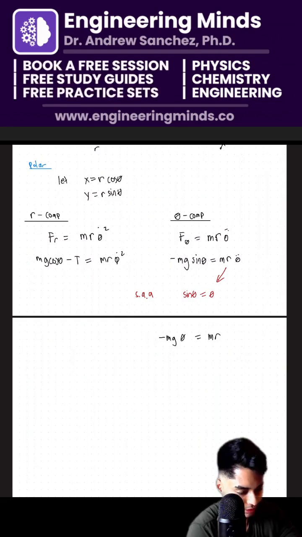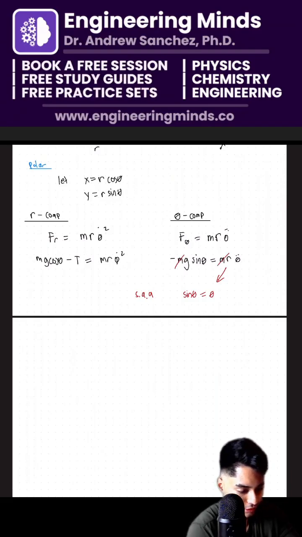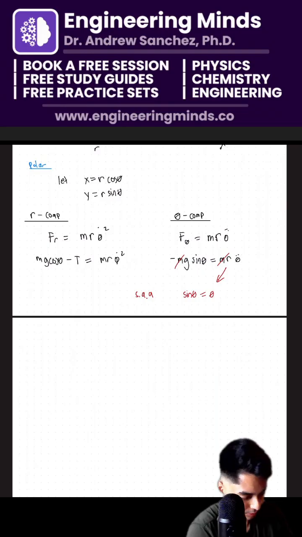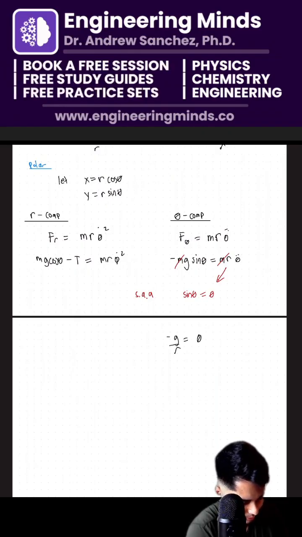We can basically cancel out one of those m's, and just kind of squeezing along here because now I have my reference book here. Negative g over r times theta equals theta double dot.